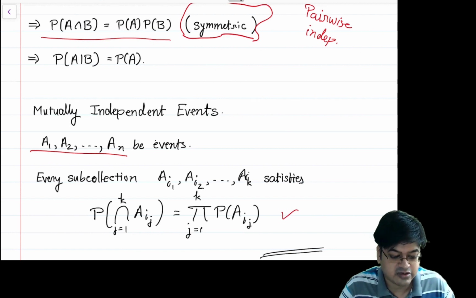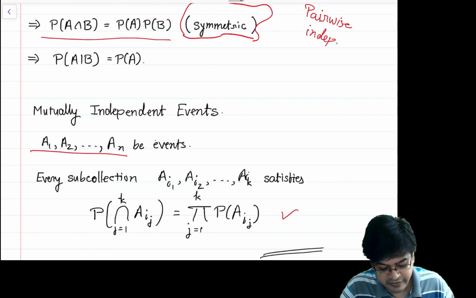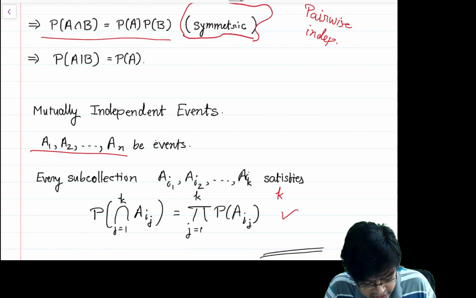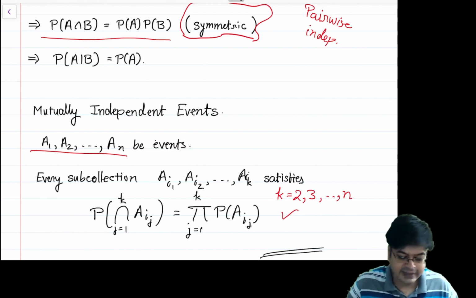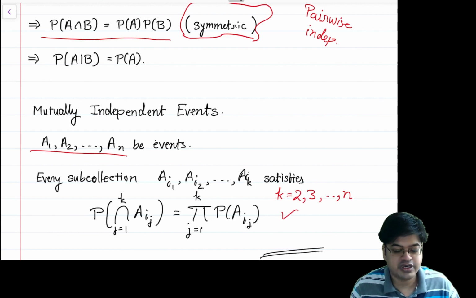Every subcollection of events A1, A2, ..., An, if it satisfies this property for k equal to 2, 3 and so on up to n, then we say the events are mutually independent.